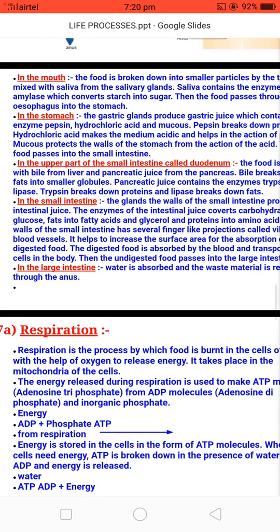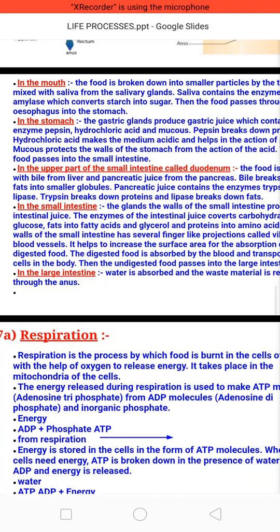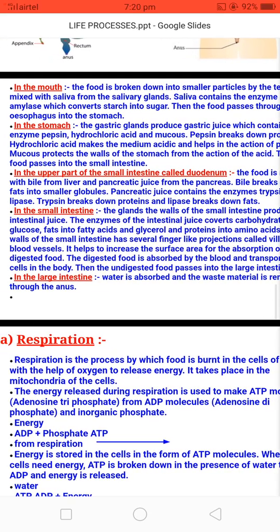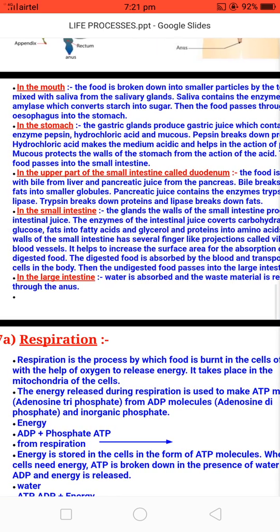So, starting from the mouth, what is the function of the mouth in the digestive system? Whatever food we take in is broken down into small particles by the teeth and mixed with saliva from the salivary gland. Saliva contains the enzyme salivary amylase, which converts starch into sugar. Then the food passes through the esophagus into the stomach. The esophagus is also known as the food pipe, a tube-like structure which connects the mouth to the stomach and transports food from the mouth to the stomach.